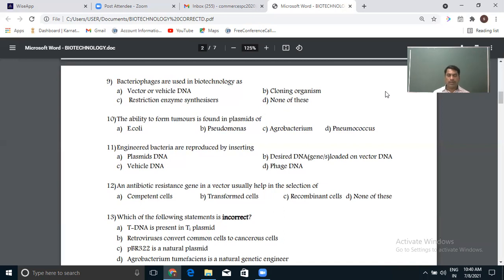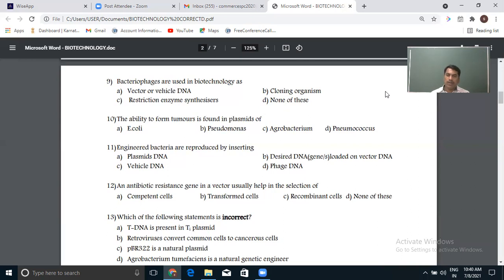Most of the time, in either of these two genes, we cut the gene and insert our gene of interest, replacing that part. So we can use the antibiotic resistance gene as a marker to identify which cells are transformed and which are non-transformed. Now make it clear what transformed cells are. The cells having our recombinant DNA in them are called transformed cells. The cells without our recombinant DNA are called non-transformed cells.